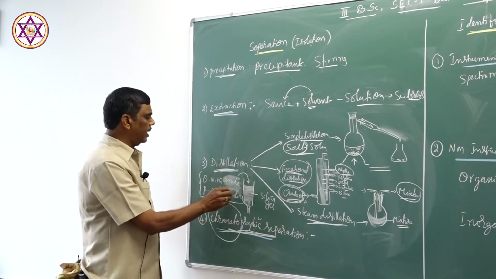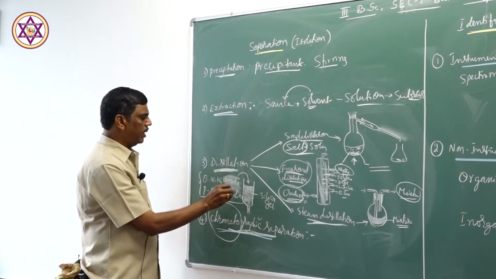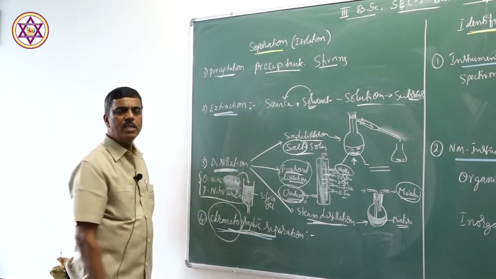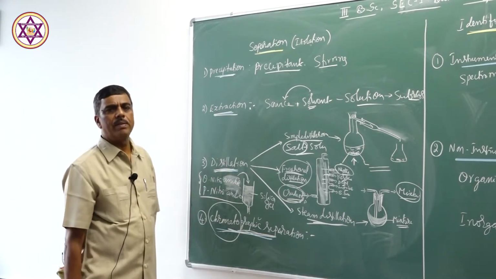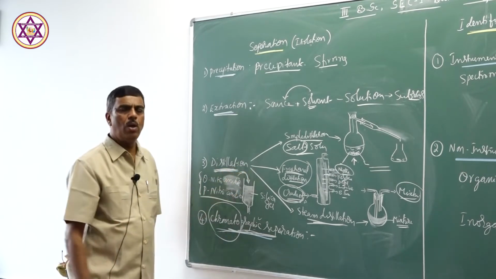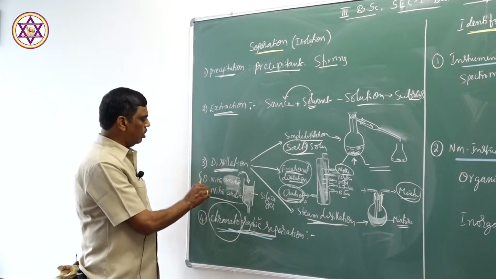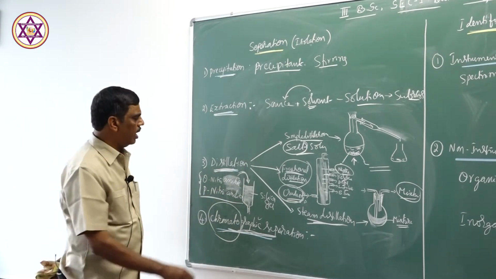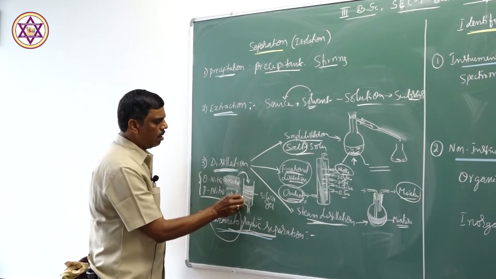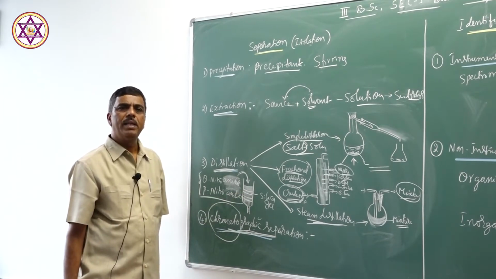For example, in the separation of orthonitroaniline and paranitroaniline, this mixture is added into the column and it is eluted with a suitable solvent. Ethyl acetate is a suitable solvent. It is added; that is called the eluent. It is eluted. Now what happens? The ortho and para isomers form different bands because their rate of mobility is different.